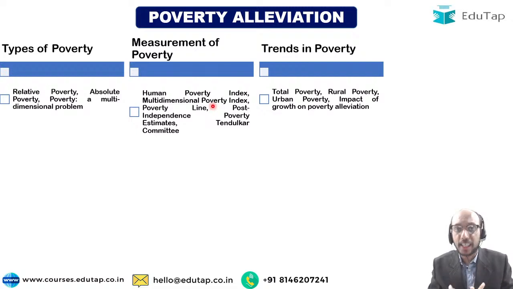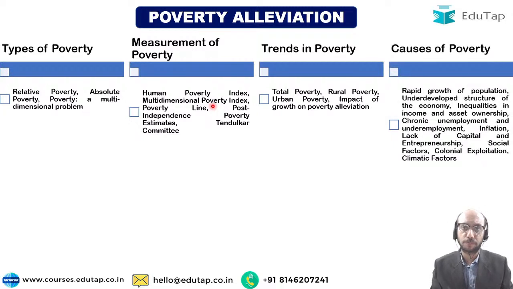And after 1991 the characteristics of growth, or the composition of growth, has changed, right? Before 1991 the services sector was nowhere to be seen in the picture, so far as contributing to the growth of the economy is concerned. After 1991, the services sector has started contributing a lot in terms of poverty alleviation. Urban growth has started to contribute a lot in terms of poverty alleviation. So the idea is that we should be able to describe how exactly growth has led to poverty alleviation, right? We should be able to present figures that, okay, this is how we have been able to make a dent on poverty thanks to the growth that we are enjoying.